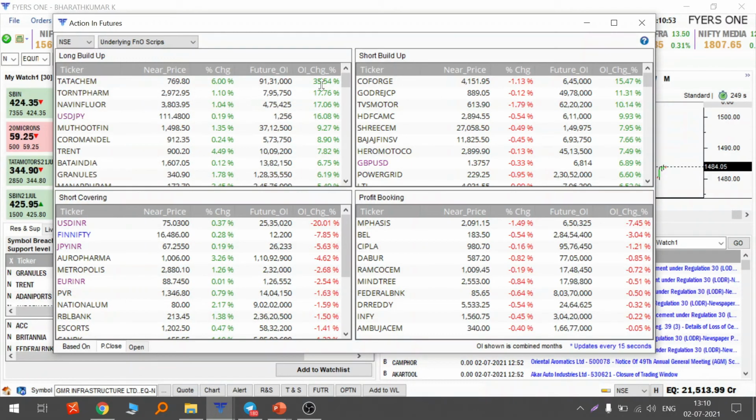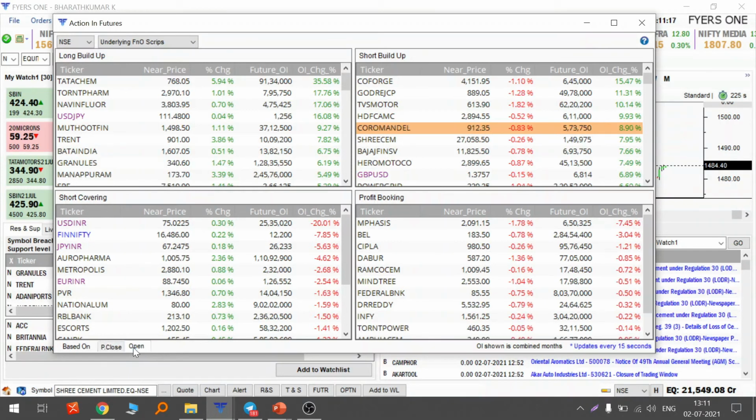So carefully think. Also ignore this currency market trade, like USD, JPY, INR. We can ignore all this. And when it comes to short build up, as we know, the price is reducing and the open interest is increasing. So the thing is, we can check the price and this by previous close or today's open.